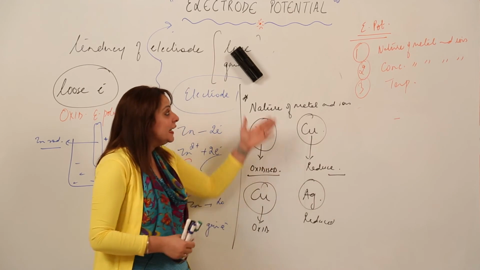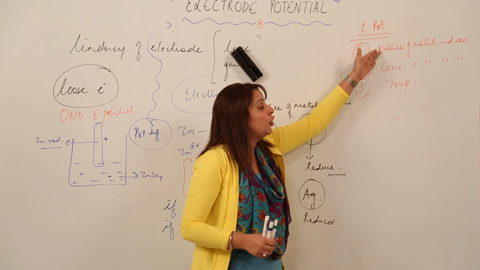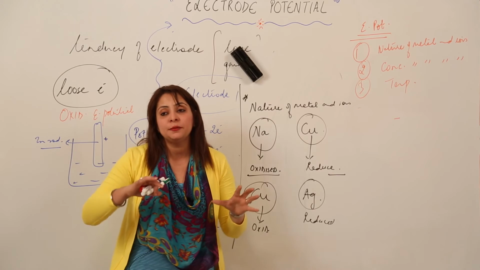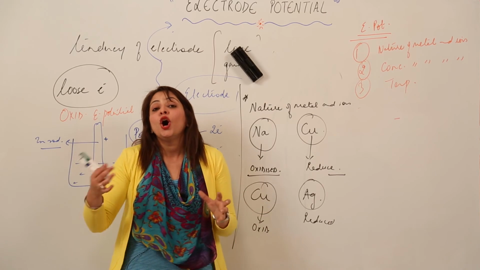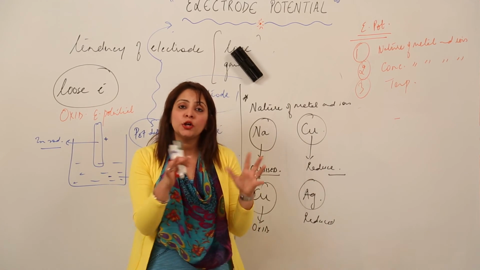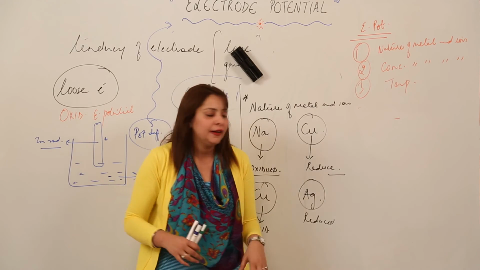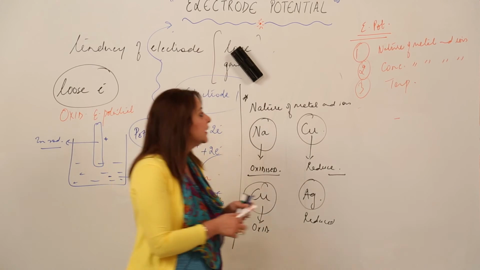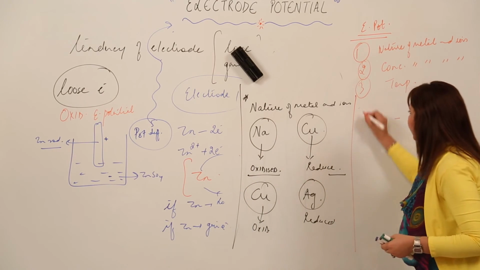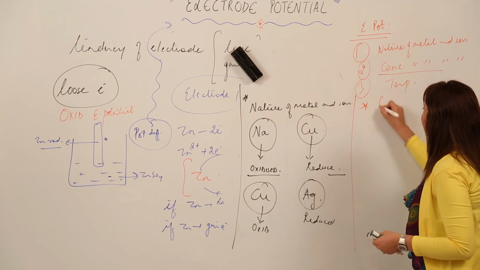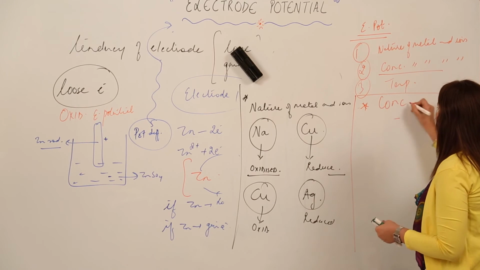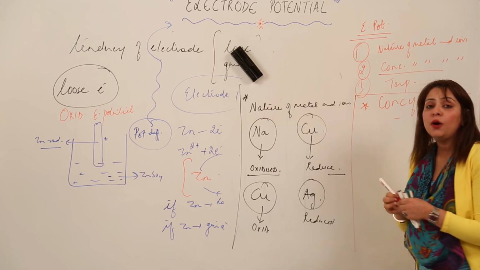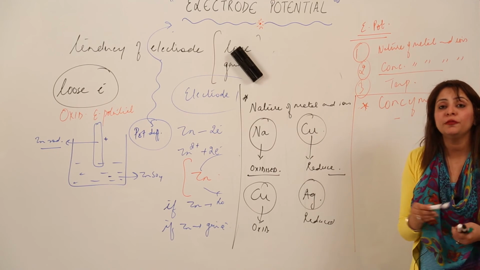So that means electrode potential depends on the nature of the metal or the ions, which states that it depends upon whether the metal has a tendency to get oxidized or more tendency to get reduced. So accordingly we will be arranging them in a couple, right. So this is the first factor on which the electrode potential depends. Second factor is that, as I told you, it depends upon the concentration of metal and ions. Now how does electrode potential depend upon the concentration of metal and ions?